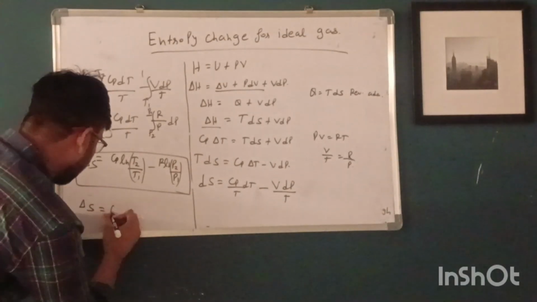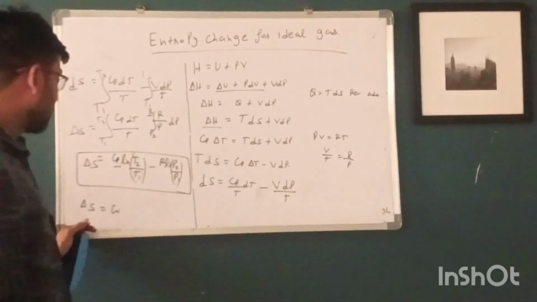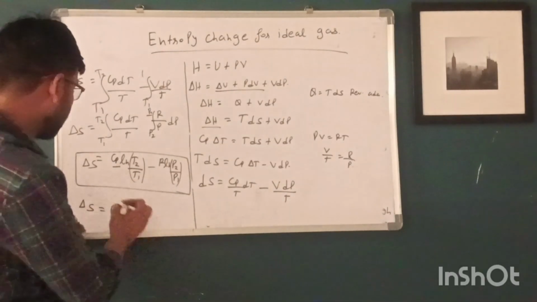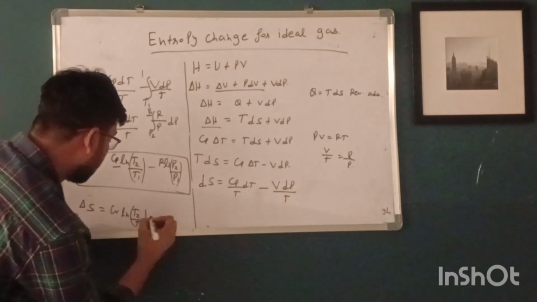So if we put here Cp minus Cv is equal to R, then we will get another formula.